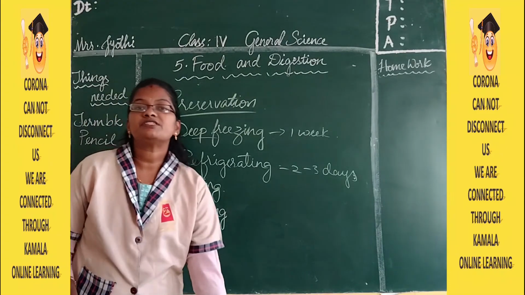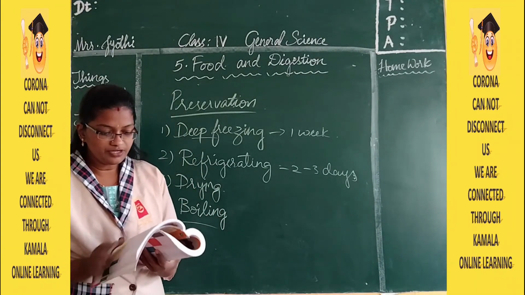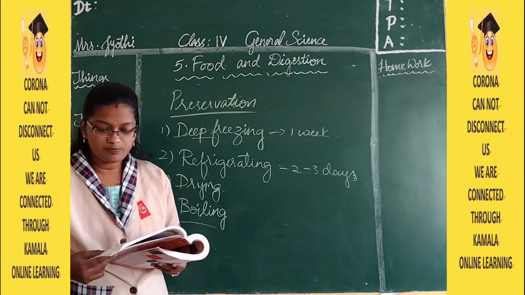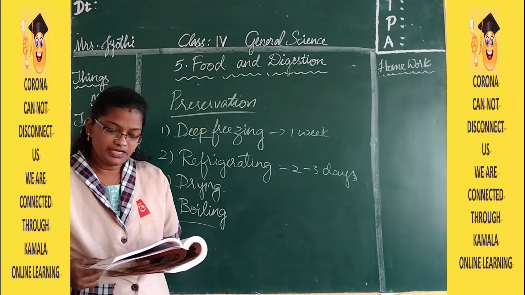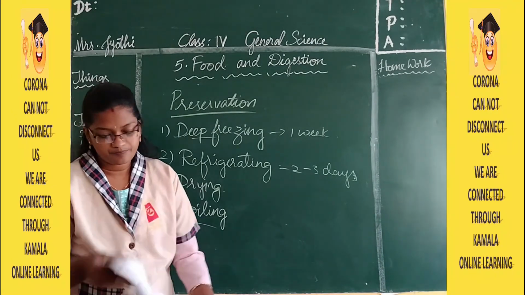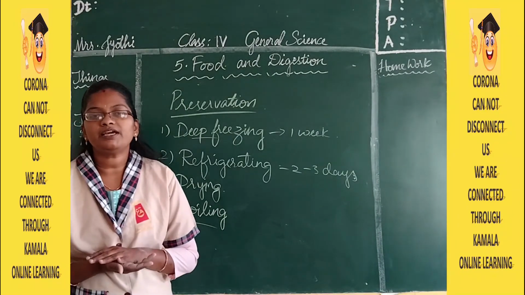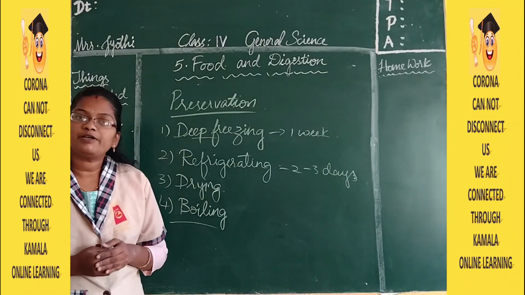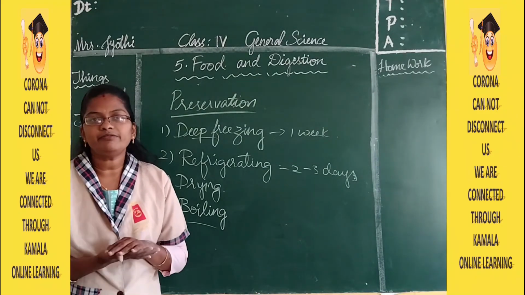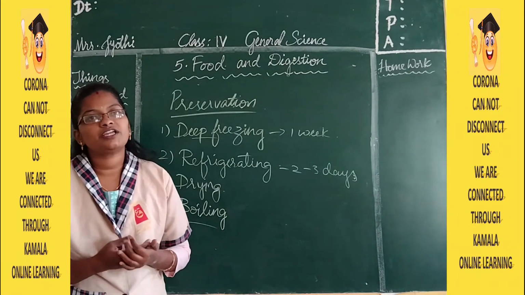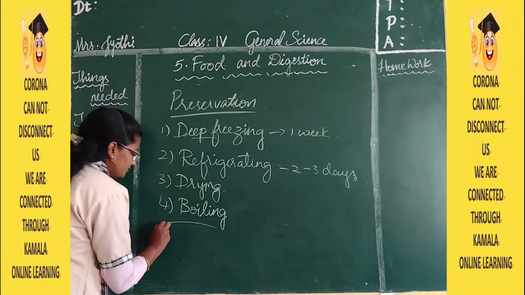So how we can preserve the food by boiling? So heat the liquid food content up to the boiling to kill the harmful microbes. For example, boil the milk before drinking. So before drinking the milk, we have to boil the milk and drink. So what happens by boiling? Whatever germs, bacteria or virus is present in the milk, they get destroyed. They are killed. Then the last one is canning and bottling.